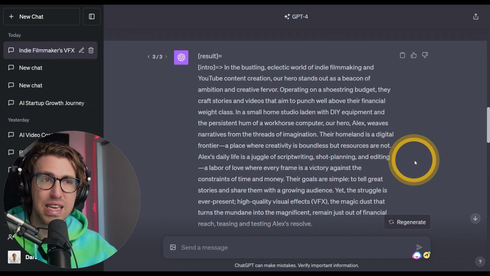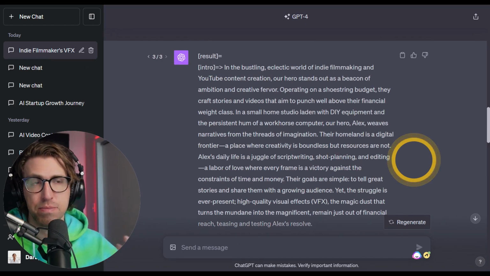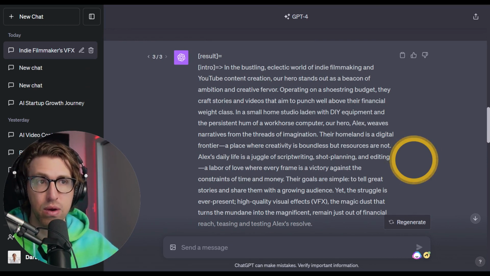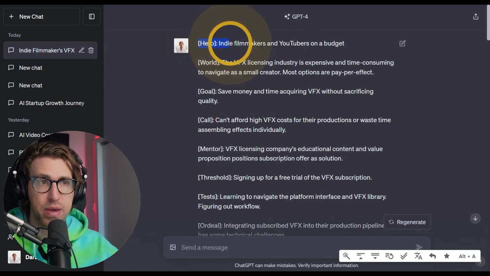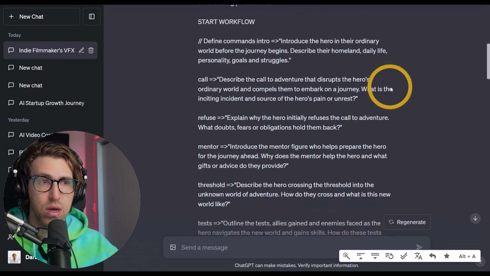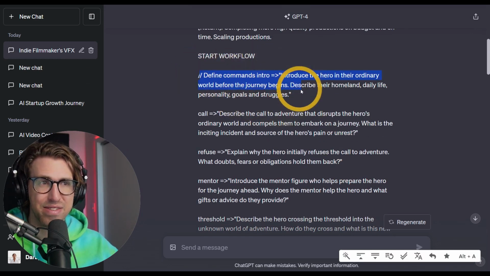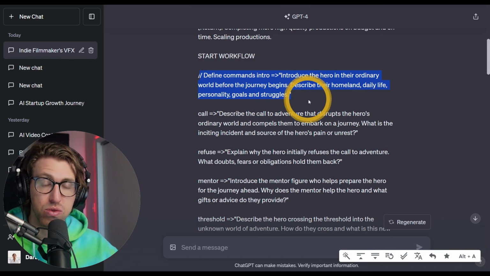All right, so that was the introduction to the hero in the story. You can see how it's painting a picture of where their life is now, related to the content brief that we gave it up here, right? It's crafting that hero, that picture right here because of this command. Introduce the hero, describe the homeland, daily life, personal goals, and struggles.